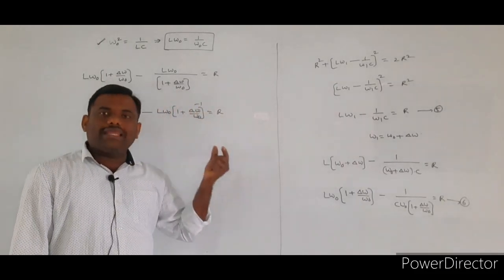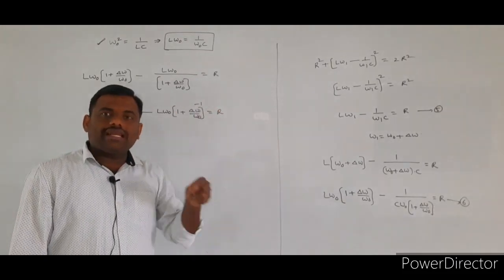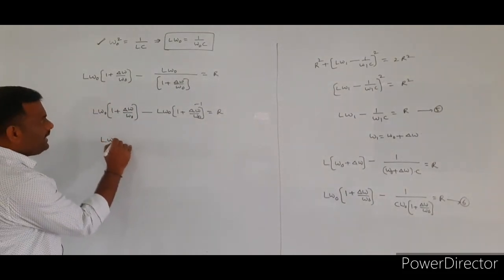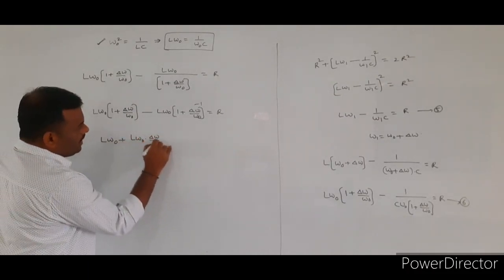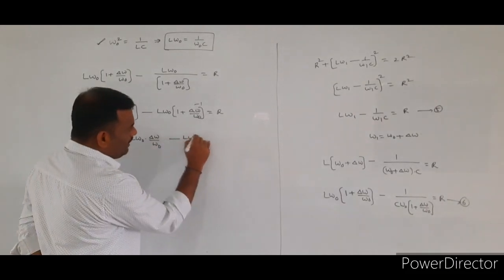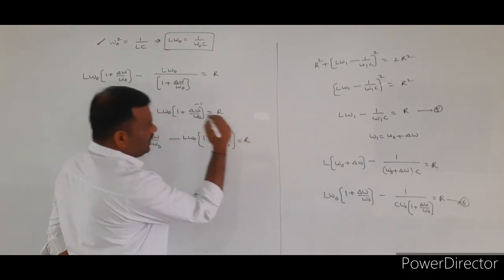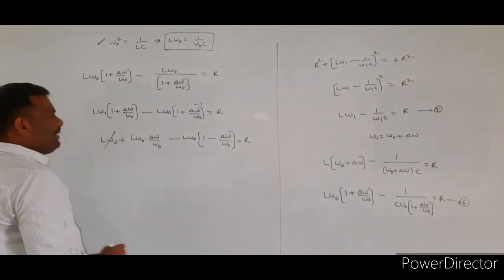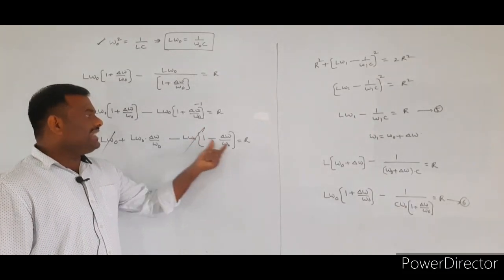So again we have to apply the binomial expansion. It is in the form of 1 plus x whole power minus 1, so we will write it as 1 minus x. So again we simplify: L omega naught first term, and multiply L omega naught into delta omega by omega naught, minus L omega naught into 1 minus delta omega by omega naught is equal to capital R. Here plus L omega naught term will be there, here minus L omega naught term will be there, getting cancelled. So here minus of minus is plus.